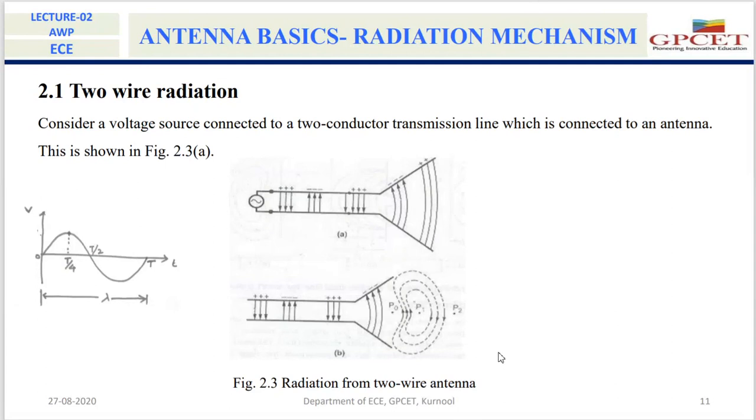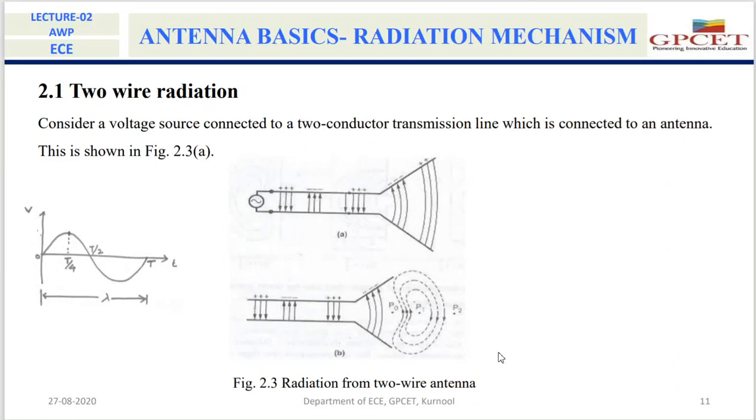So next, I think you all understand how the radiation takes place in the case of a single wire. So the conclusion is that a single wire will act as a radiator only when there is a time varying current or accelerating or decelerating charge inside that wire.